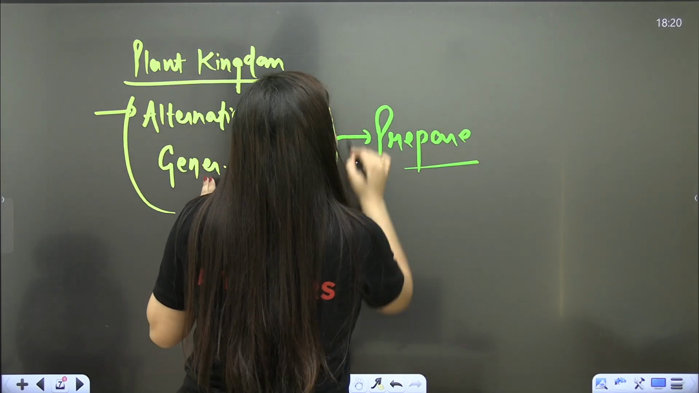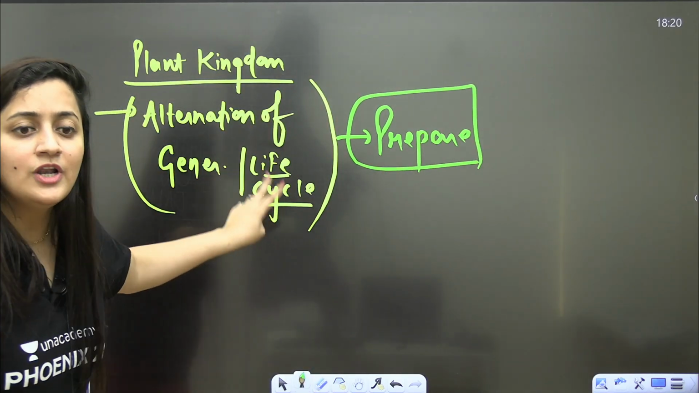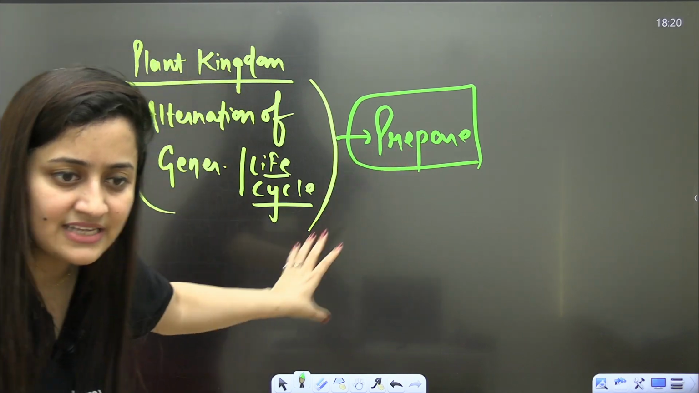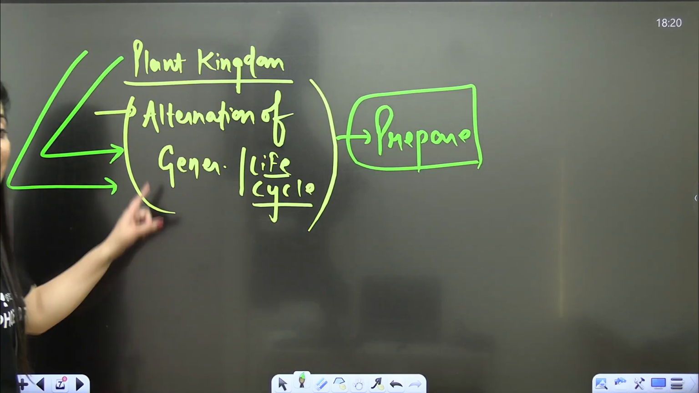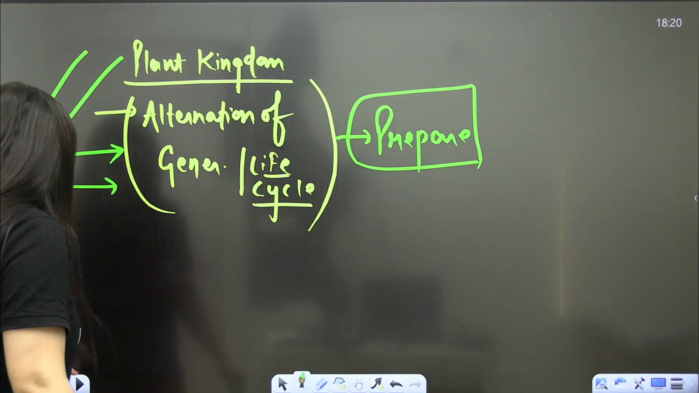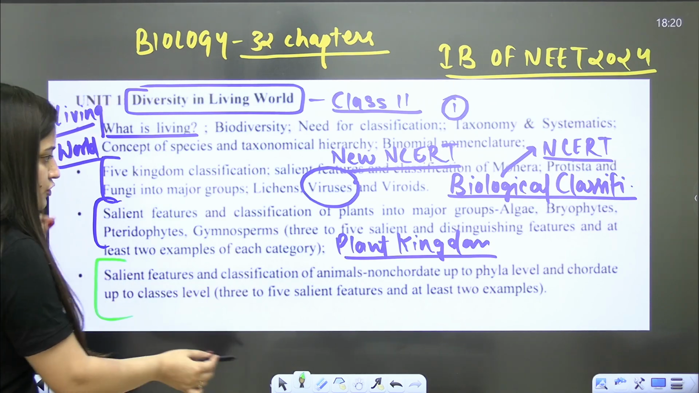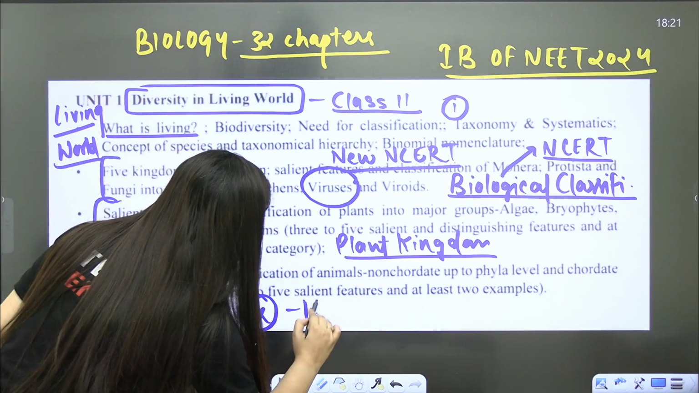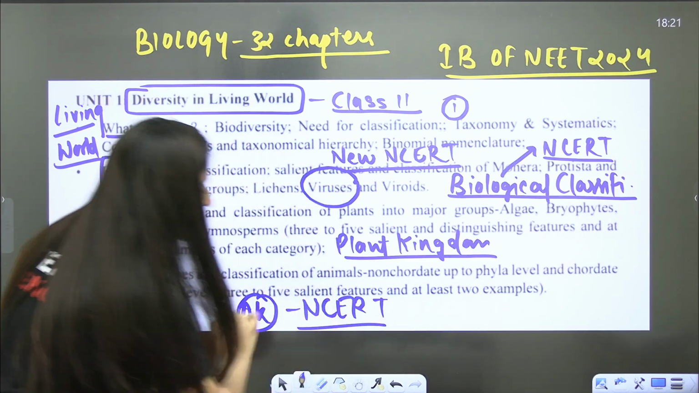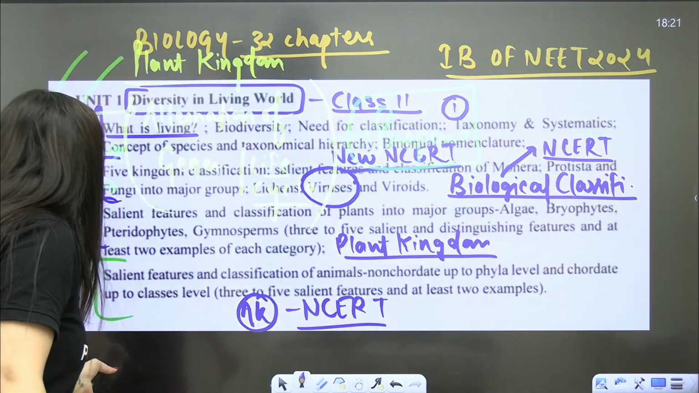Because if you will not read this particular topic, you will not be able to understand the concept properly. So for plant kingdom, even alternation of generation is deleted, but still you have to study it. Okay, now next is animal kingdom. So as I said, again, for the animal kingdom also, your NCERT is more than sufficient, no need to go beyond NCERT.